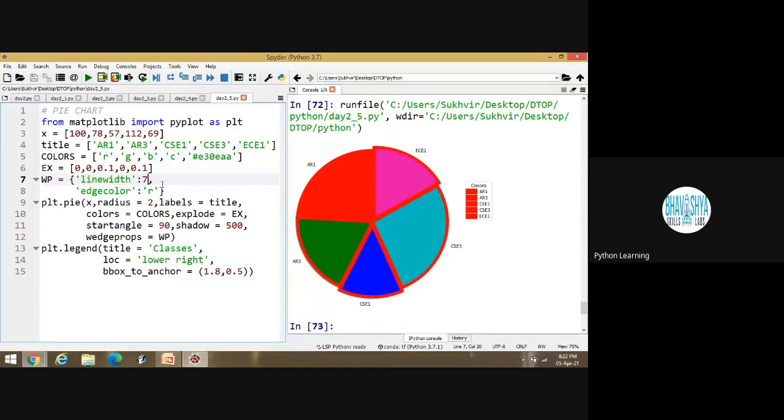Basically, a pie chart needs the boundary of the pie slices, nothing else. Similar to pizza. Is it okay? Yes, sir. Getting my point? Okay. In tomorrow's lecture, I will discuss some more things about pie charts.